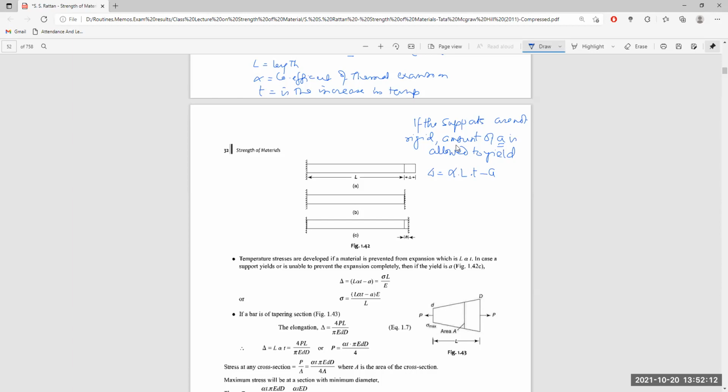So if we eliminate the portion allowed to increase from the portion where there is no restriction, we have the difference between the free elongation and the amount of yield present. So this will be equal to sigma into L by E, and the stress will be alpha into L into T minus delta, multiplied by E divided by L itself.